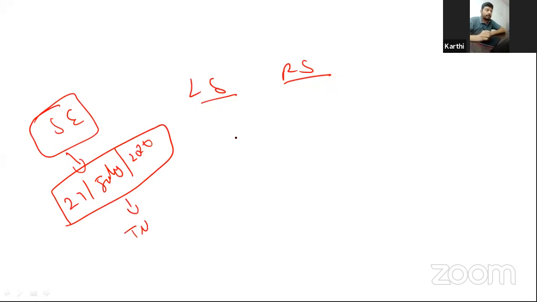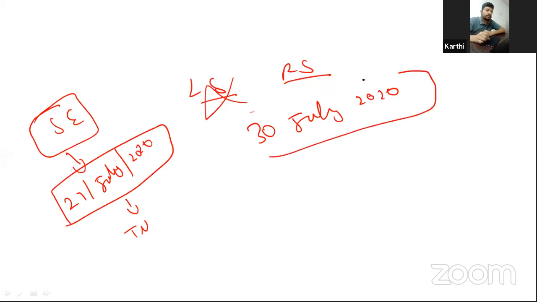But what happened is, on 30th July 2020, the Lok Sabha dissolved due to some reasons. Now the Lok Sabha and Rajya Sabha have to approve within 2 months, right? Then only this emergency will be valid. Otherwise, this emergency is not valid.